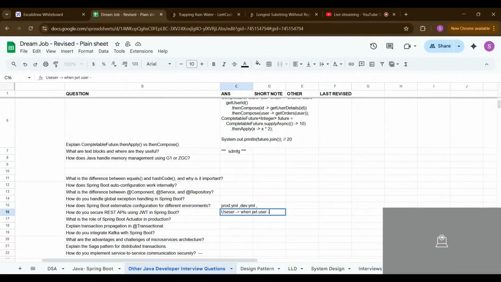When the user sends another request, they send that JWT. Every time the user hits a request, we check the JWT and verify whether it is valid or not. If it is valid, we go ahead with that JWT. If not, we reject that request from the client side. So that's how we can secure our Spring Boot application using JWT.